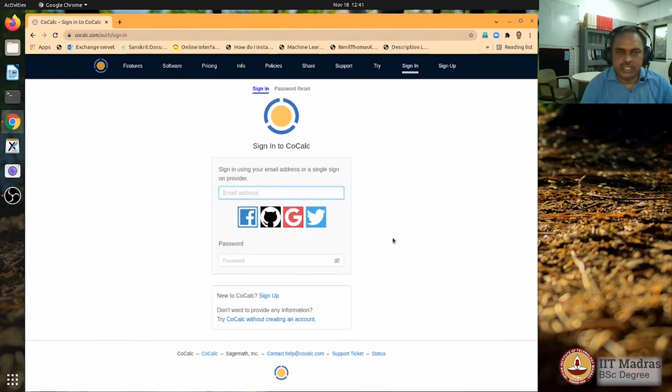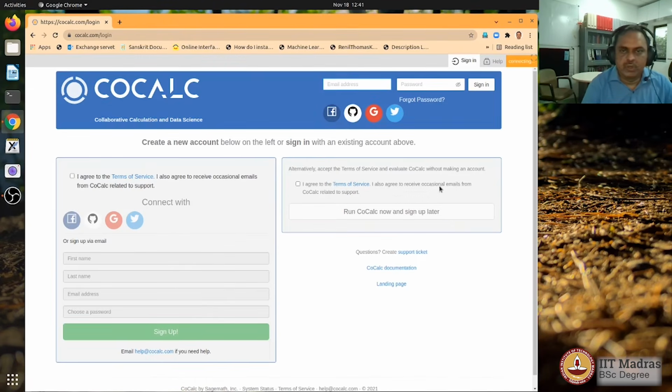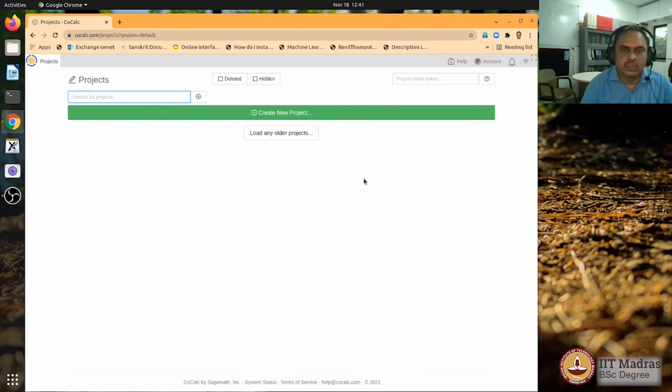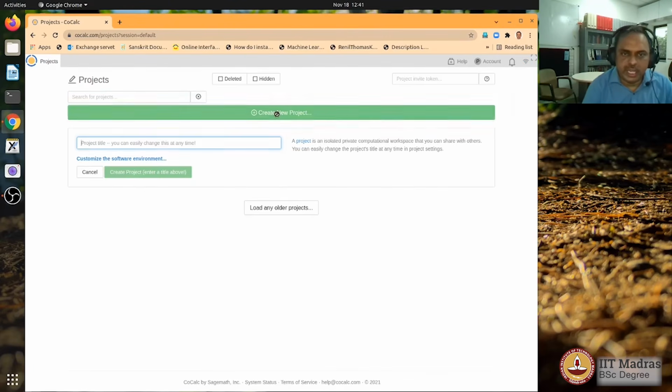You could sign in using either your Facebook account, GitHub account, Google account, or Twitter account, or you could also sign up to create a login for yourself. I am getting in using my Google account. Once you get in, there is a dashboard where you could create a new project unless you have already done that in a previous launch. So I now create a new project.